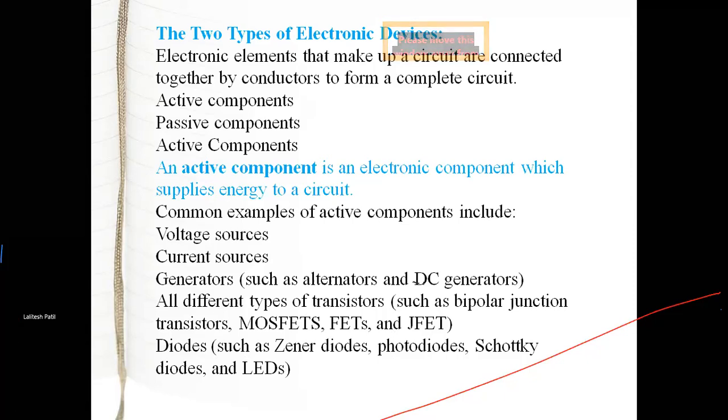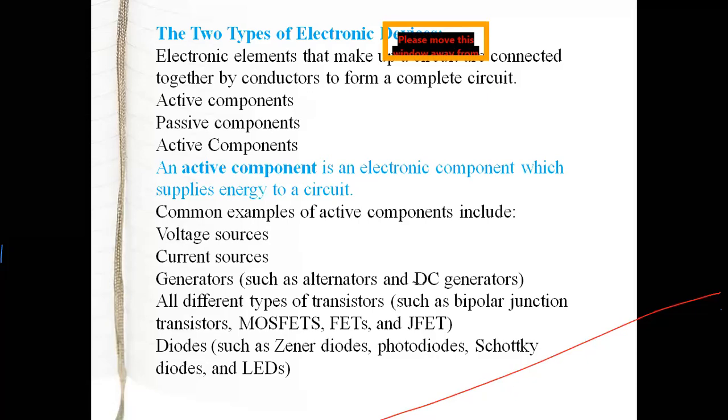Suppose you take the example of a simple diode. In a simple diode, what happens? Current flows from the anode terminal to the cathode terminal, right? Current flows from anode to cathode, meaning energy is supplied from the diode to another device. Similarly, take the example of a FET.